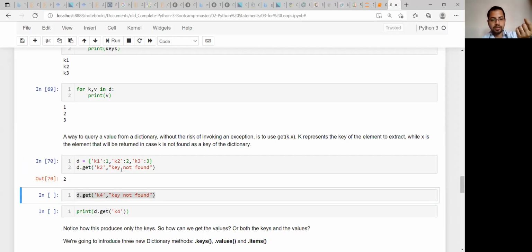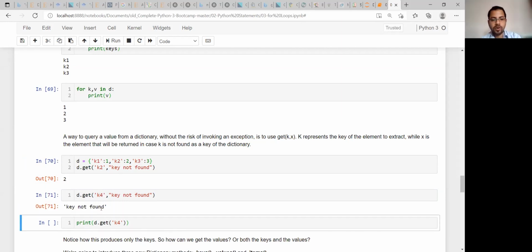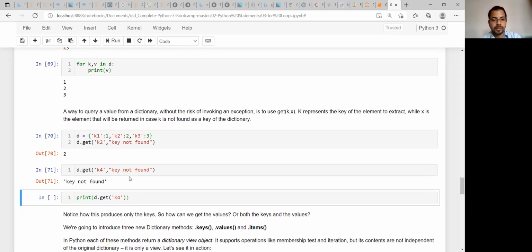It is getting that value of key 2, K2. And if by mistake I am writing K4, it is saying that key not found, because K4 is not present in this dictionary. Okay.